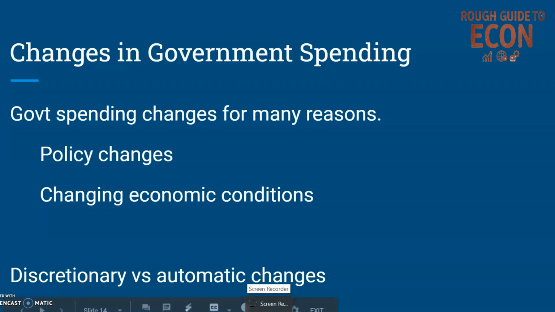One other point of terminology worth mentioning here is the difference between discretionary and automatic changes. Discretionary simply means that there has been a deliberate change in spending, that this was done intentionally. Some changes in government activity and spending happen automatically. So something in the economy changes and this triggers an automatic response from some part of the government's budget. This will largely be talked about in terms of automatic stabilizers, a future topic to do with transfer payments, and we'll get onto that at a later time.